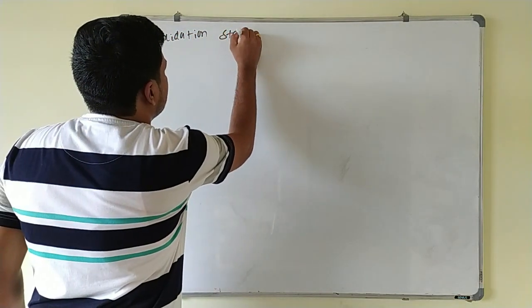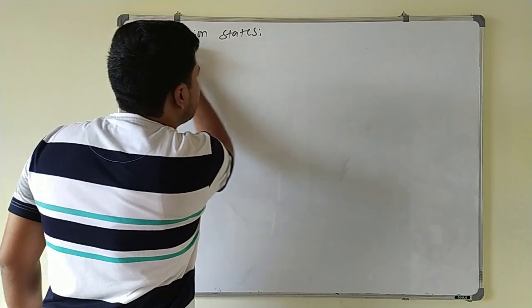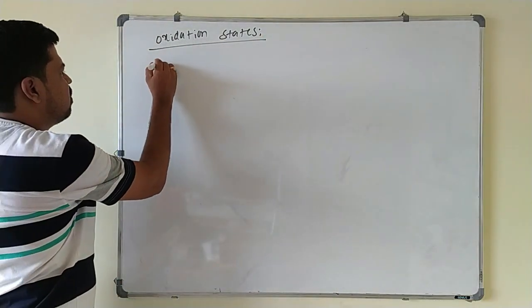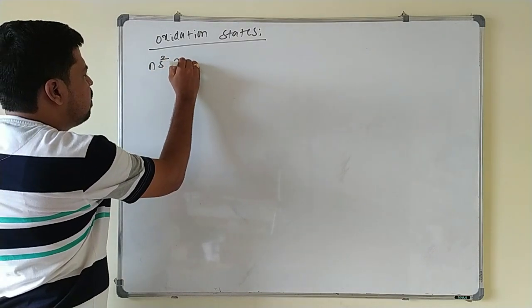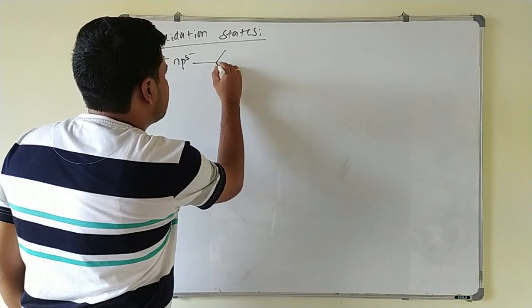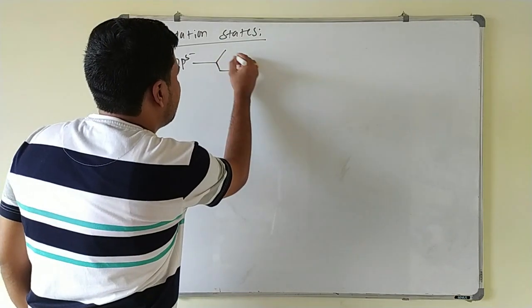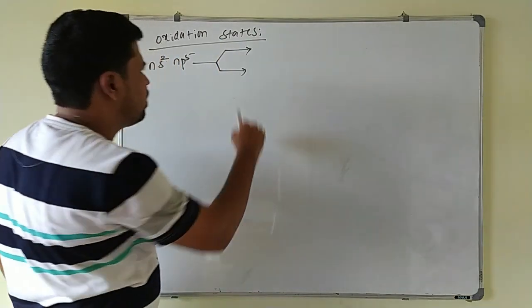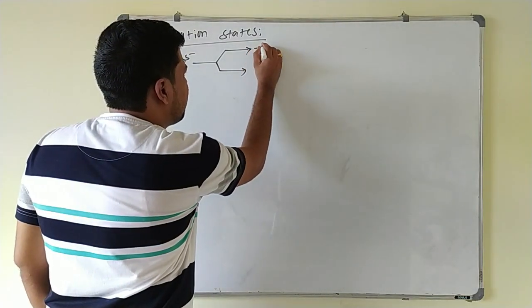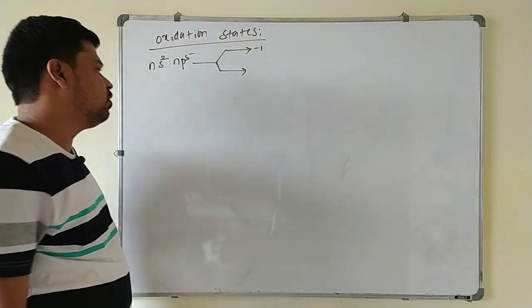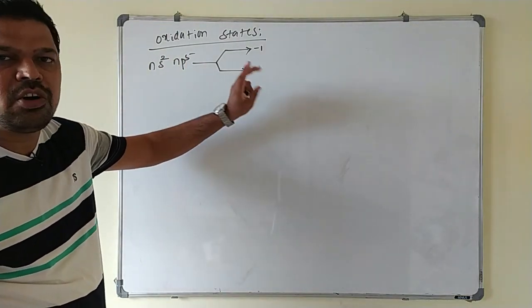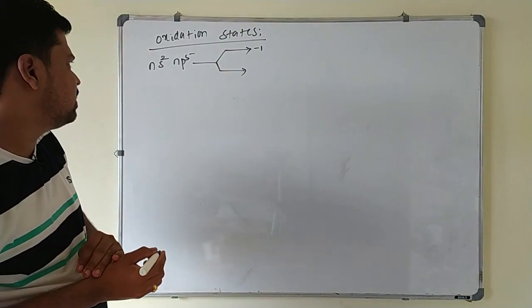Oxidation states of these halogens. Already we know that in case of halogen, how many valence electrons are there? ns2 np5. Already they are having 7 valence electrons in their valence shell. So in order to complete the octet, they have two possibilities. That is, they have to gain an electron, that they will show -1 oxidation state to complete the octet configuration, or to achieve the nearest noble gas configuration.